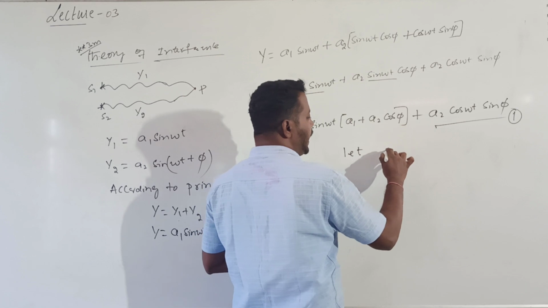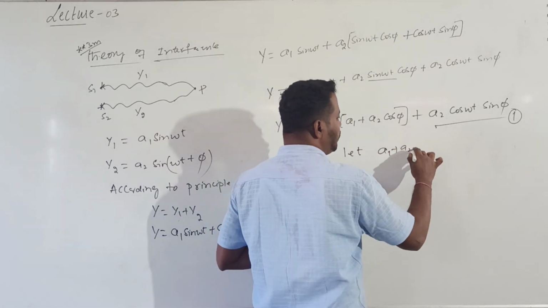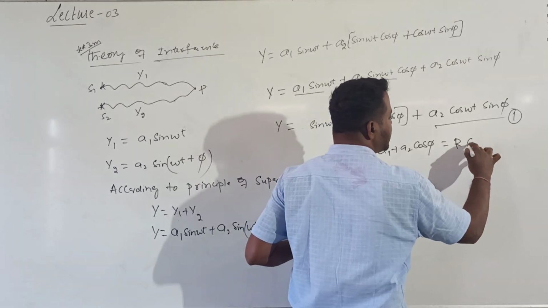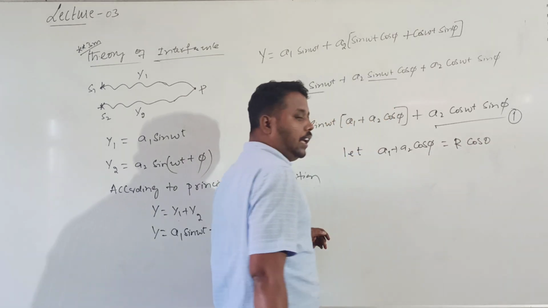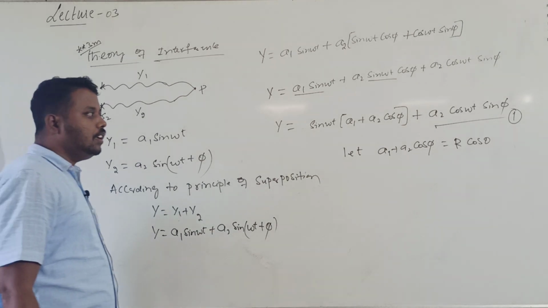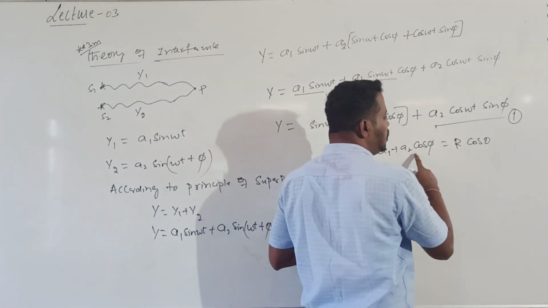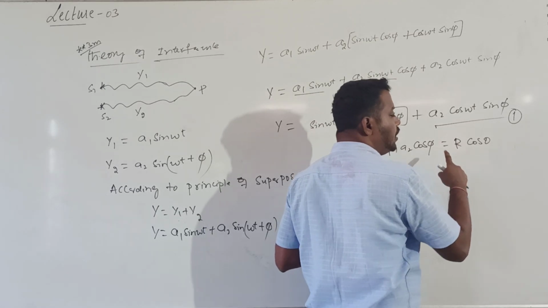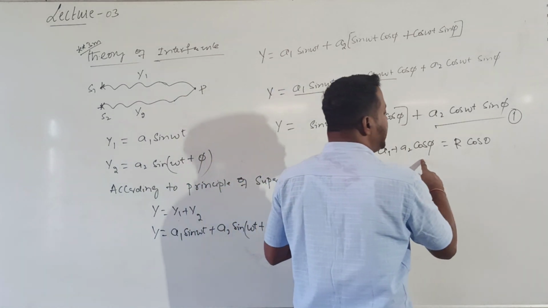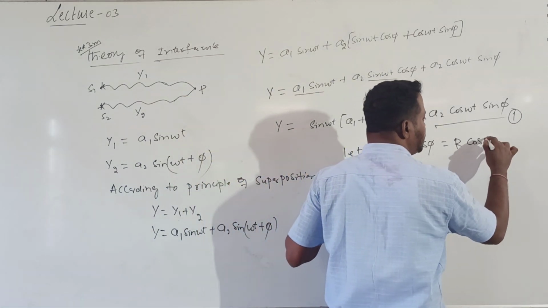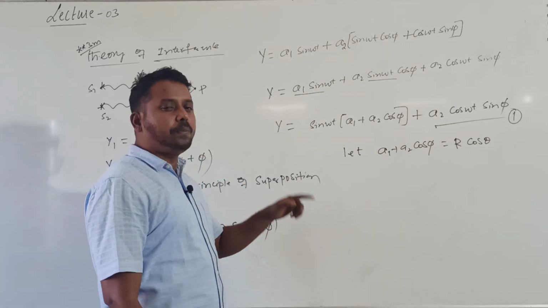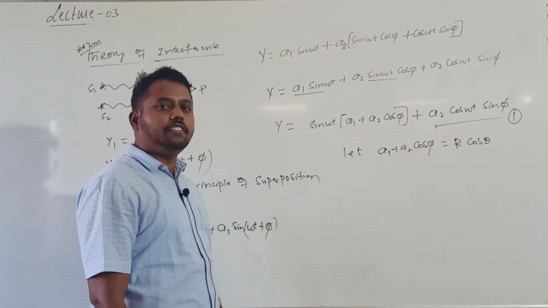Let a1 plus a2 into cos phi be equal to r into cos theta. Actually a1 and a2 are the amplitudes of the two waves. So in place of a1 plus a2 I write r, where r is called the resultant amplitude. And the resultant phase angle after superposition, I am calling theta. Before superposition the phase reference was phi.